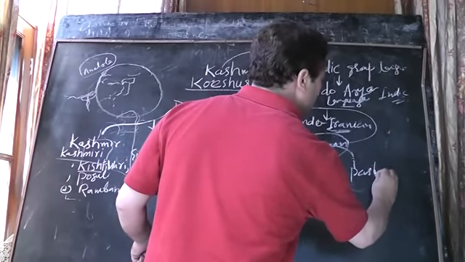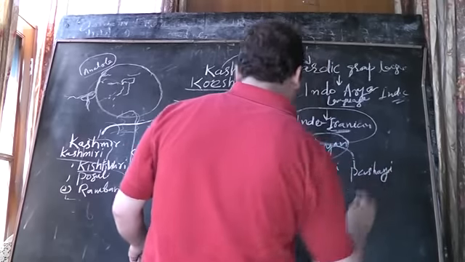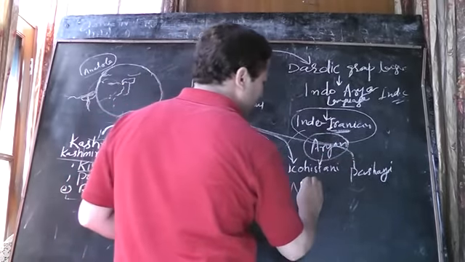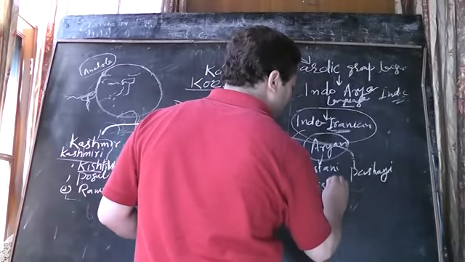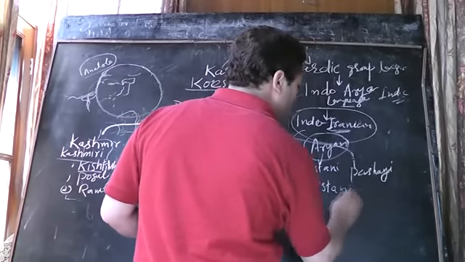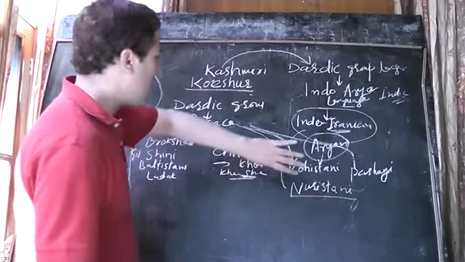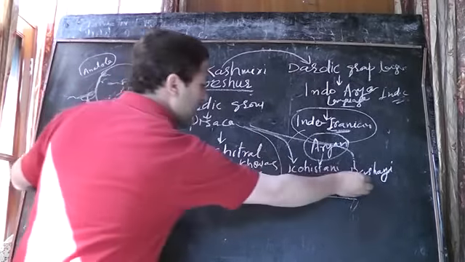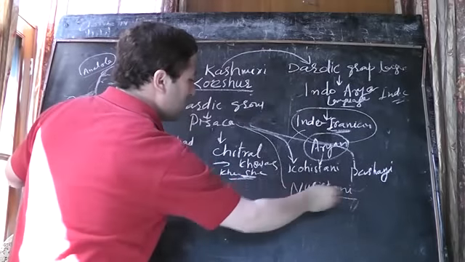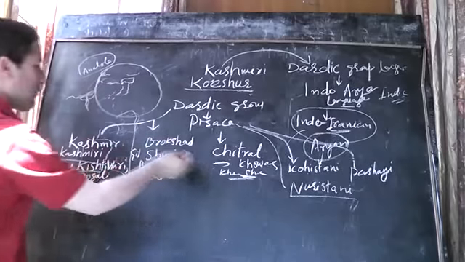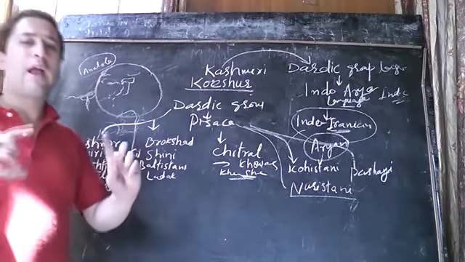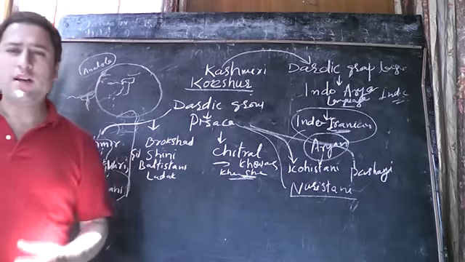Some of the groups we'll introduce. And another group, which was introduced by George Abraham Grierson, is Nuristani. So what's the relation of these? The relation with Kashmiri, because we need to know the historical background. Nuristani, Pahari, Pashai, Kohistani, the Chitral language group, and Shina are the sister Dardic groups of languages of the Kashmiri language.